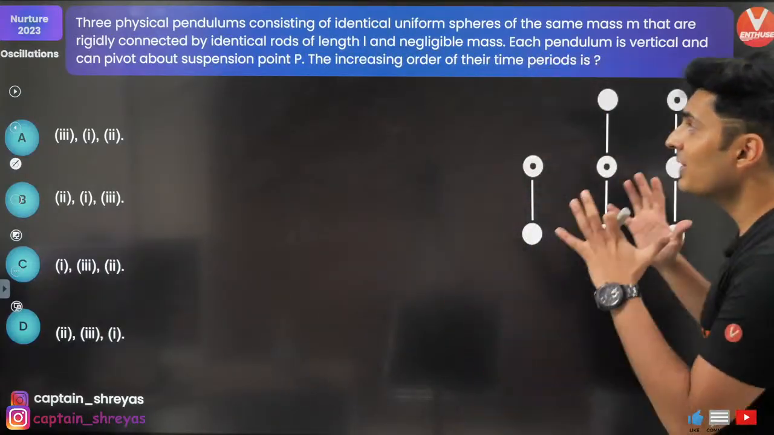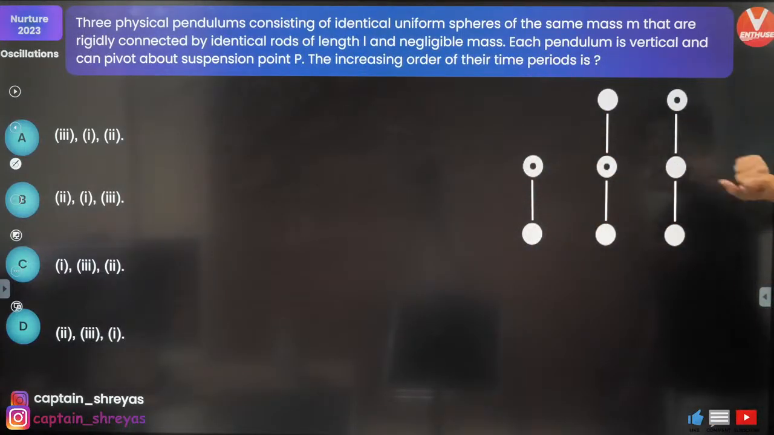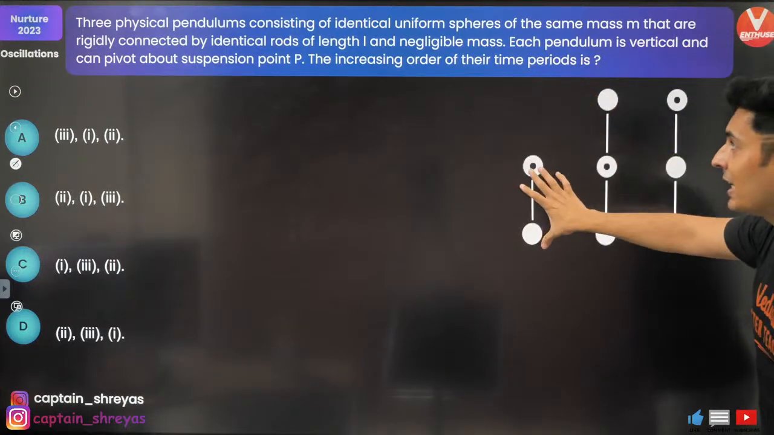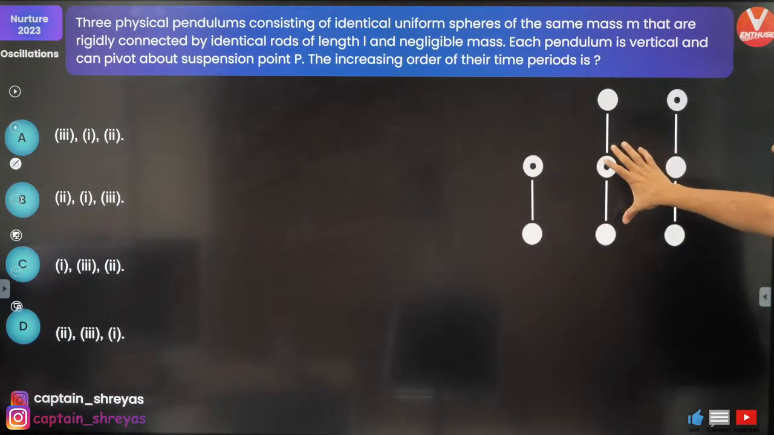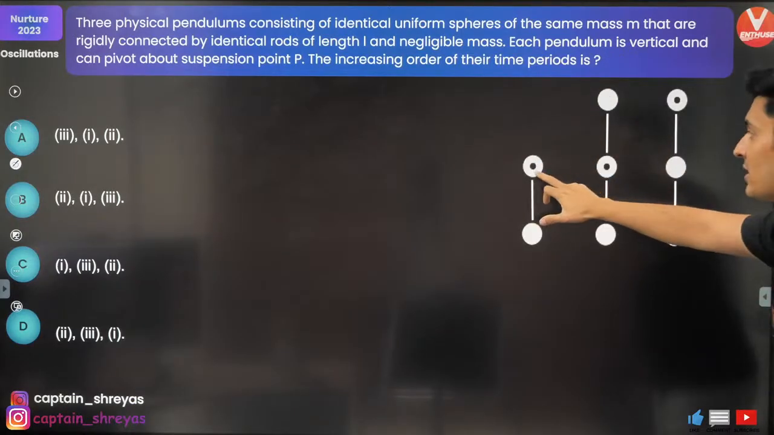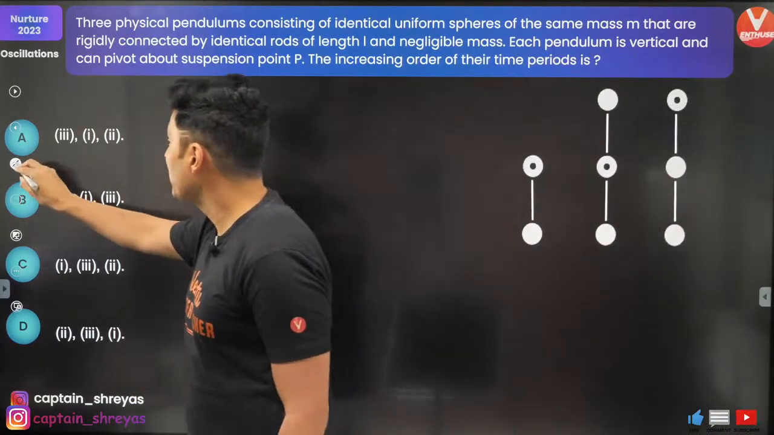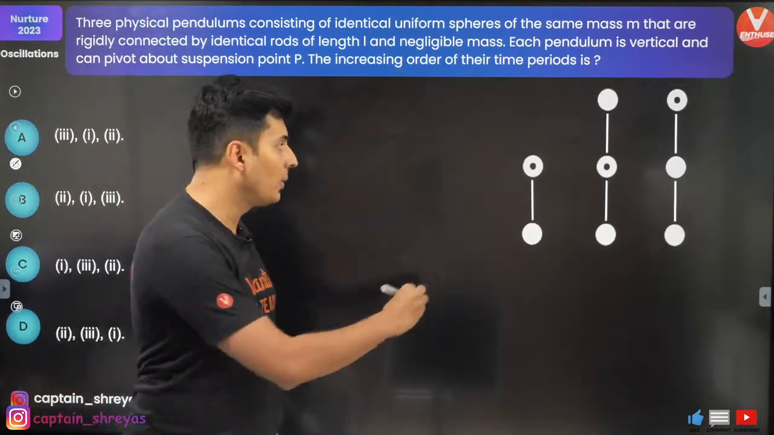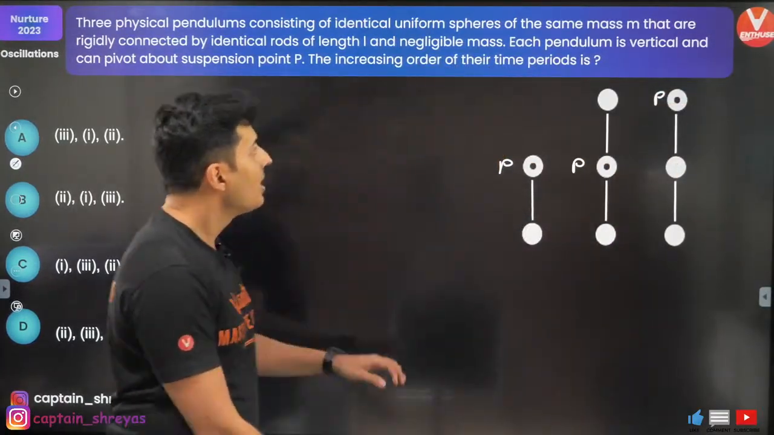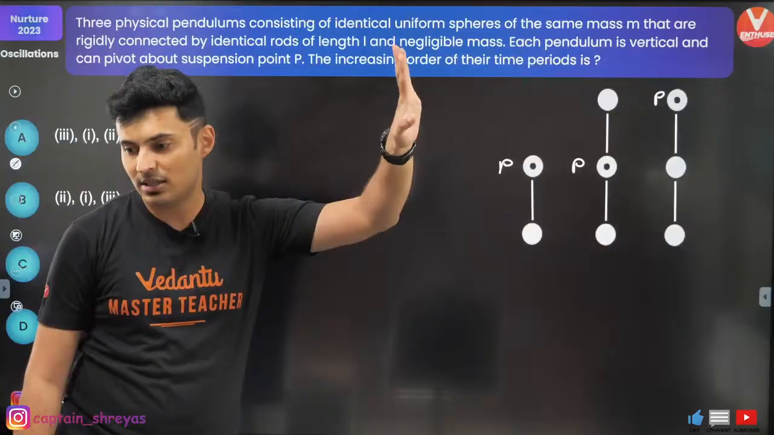Okay, three physical pendulums, each with uniform spheres of the same mass that are rigidly connected by rods of length L and negligible mass. Each pendulum is vertical and can pivot about the suspension point P. This is the suspension point, I'll mark it over here. This is the suspension point, this is the suspension point. Compare the time periods. Very simple.